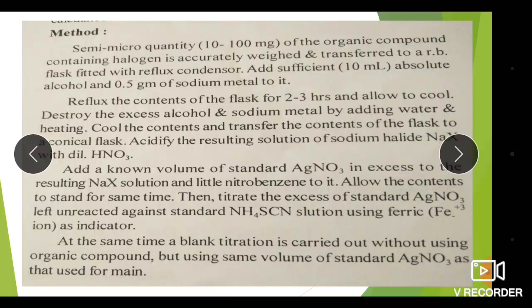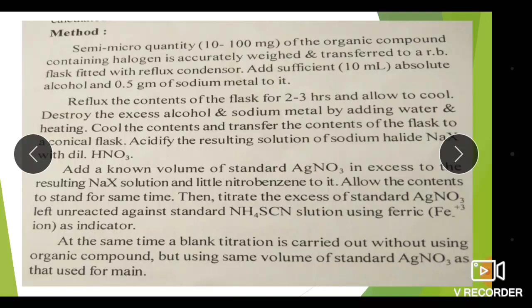Add a known volume of standard AgNO3 in excess to the resulting NaX solution and a little nitrobenzene to it. Allow the contents to stand for the same time. Then titrate the excess of standard AgNO3 left unreacted against the standard ammonium thiocyanate solution using ferric ion as an indicator. At the same time, a blank titration is carried out without using the organic compound but using the same volume of AgNO3 as that used for the main.